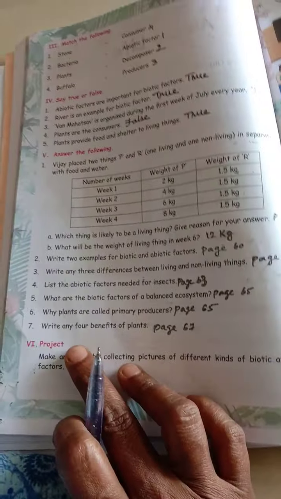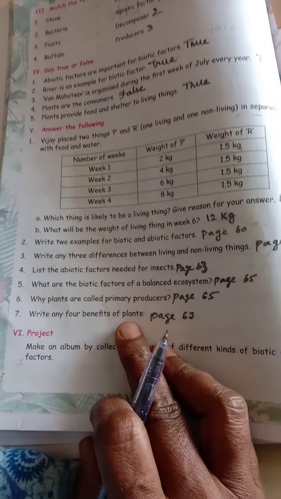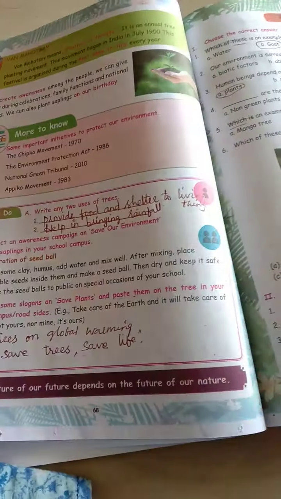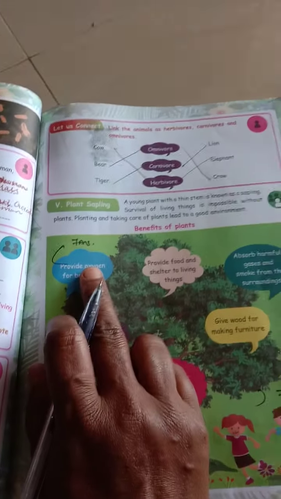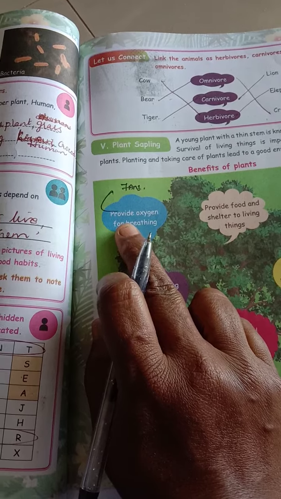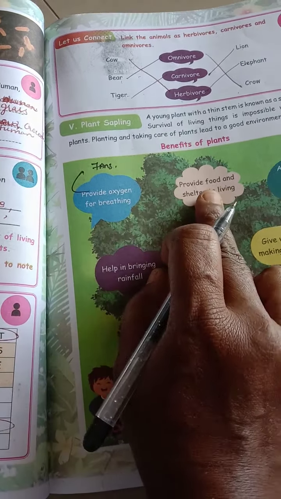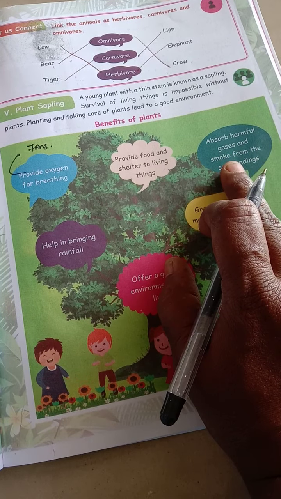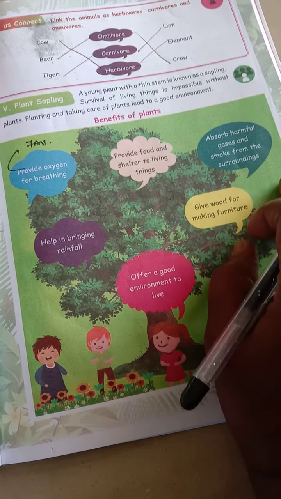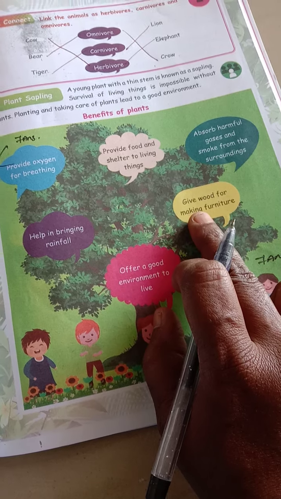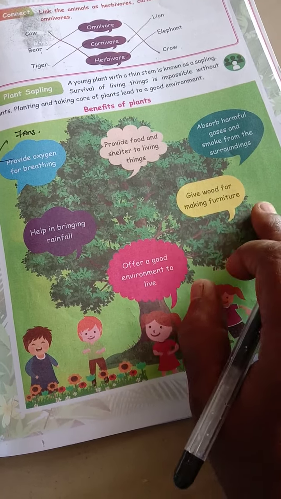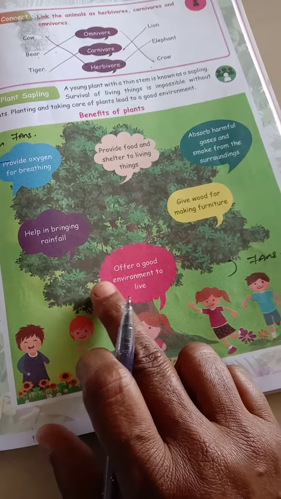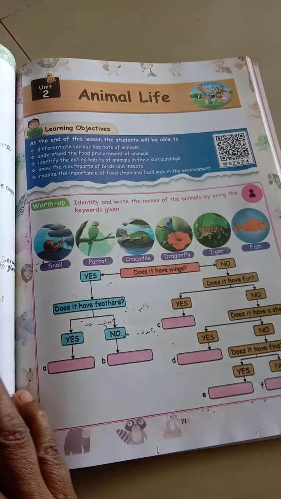Next, seventh one. Write any 4 benefits of plant. It's page number 67. Benefits of plants: provides oxygen for breathing, provides food and shelter to living things, absorbs harmful gases and smoke from the surrounding, gives wood for making furniture, offers good environment to live, helps in bringing rainfalls. So, this is your benefits of plant.